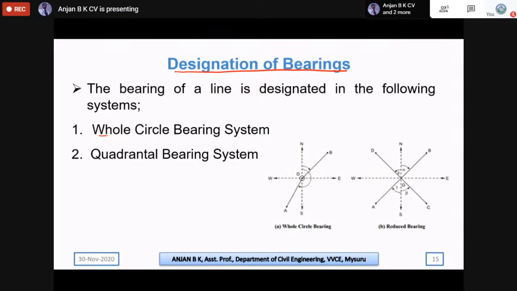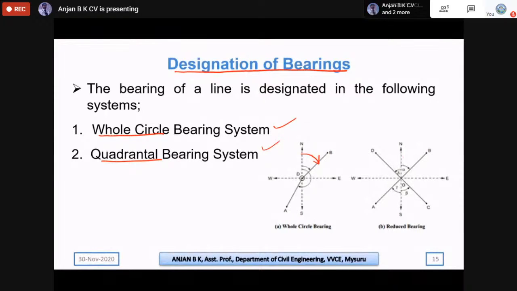In the whole circle bearing, we measure the bearings in two ways, using the compass. We have two types of compass, that is prismatic and surveyor compass. In the prismatic compass, the method adopted is whole circle bearing. In the surveyor compass, it is quadrantal bearing. So the difference is, in the whole circle bearing, there is always a north line, so we will be measuring the angles with respect to north.